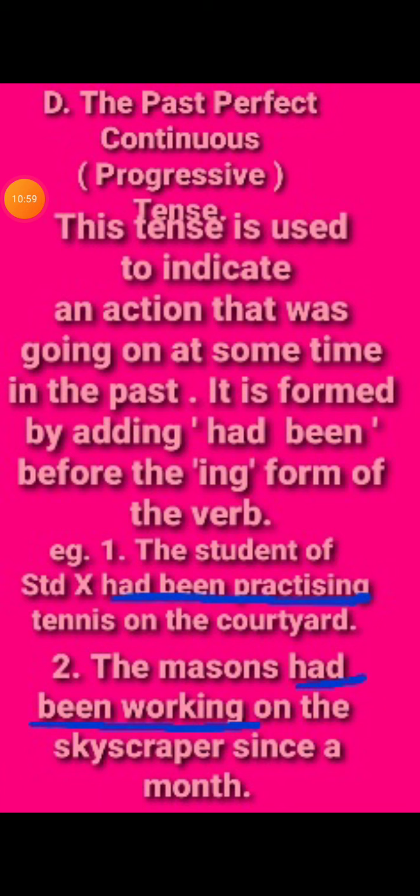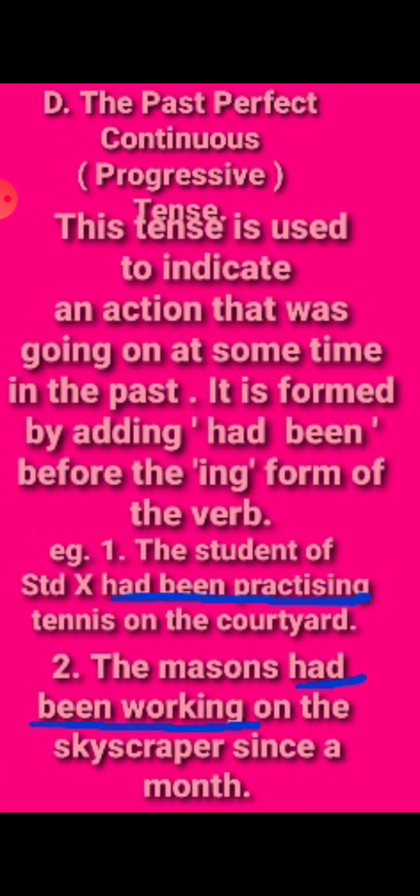Now the past perfect continuous progressive tense. This tense is used to indicate an action that was going on at some time in the past. So what it is saying is that this action was there, the verb was acting somewhere in the past.